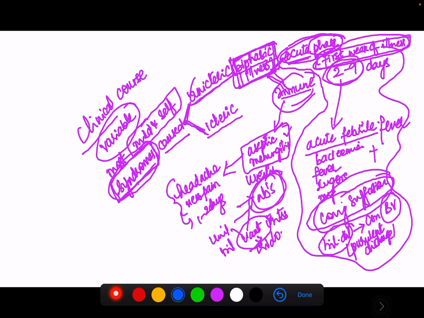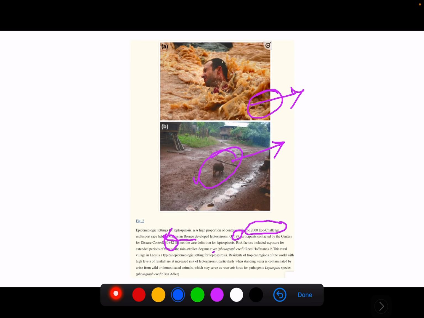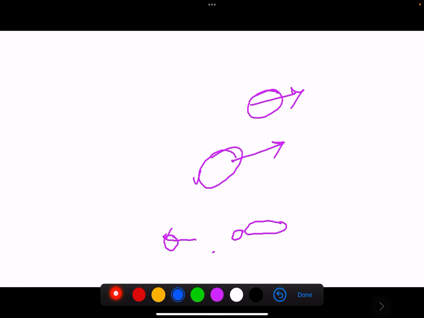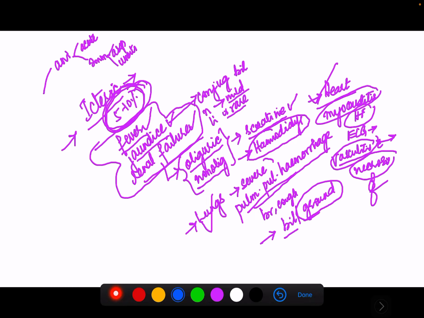The clinical course is variable. There are 2 syndromes, anicteric and icteric. In the anicteric syndrome we have 2 phases: the acute phase in the first week of illness, and the immune phase. In the immune phase, what are the manifestations? It is aseptic meningitis and uveitis. And these are the mammals which are the reservoirs.